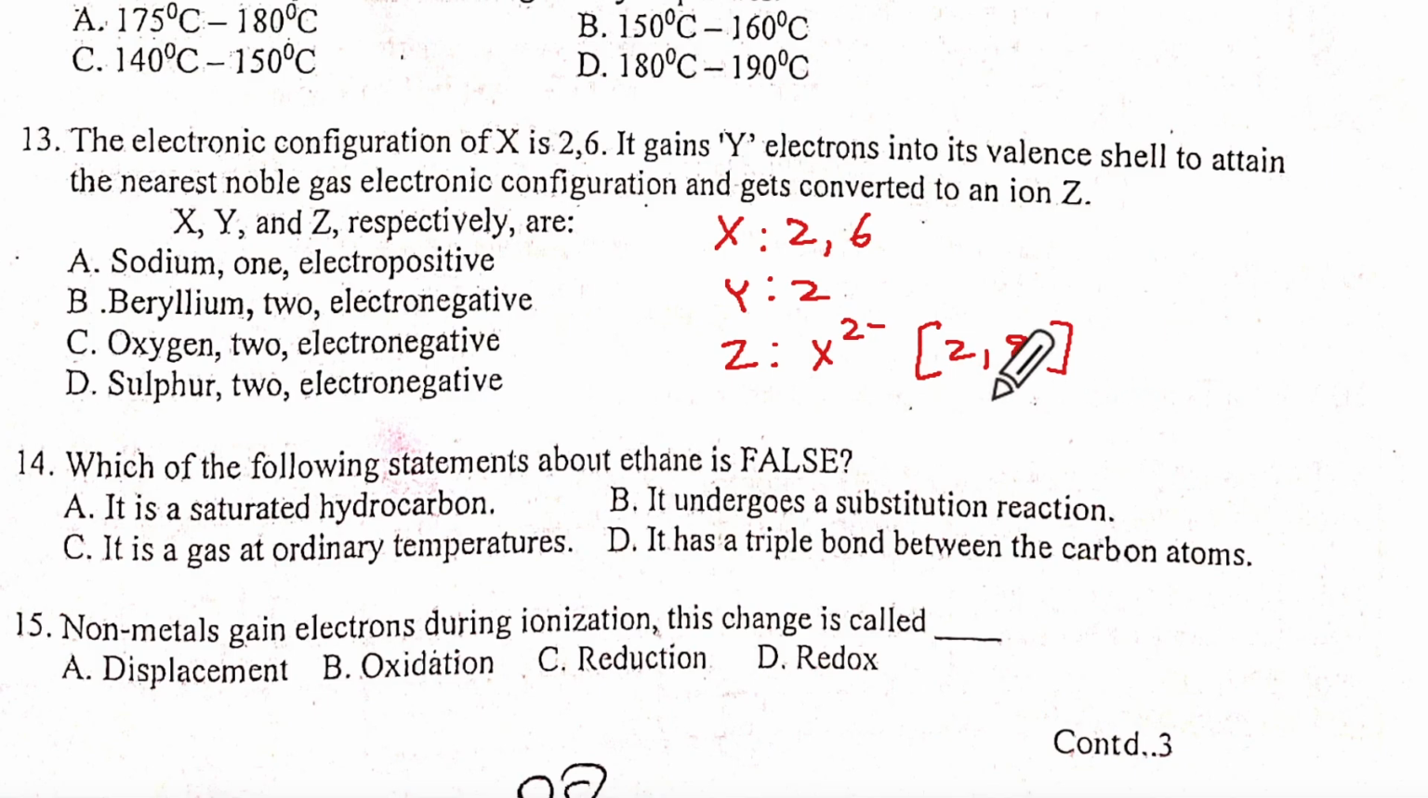So X, Y, Z are oxygen. This is not sulfur. Sulfur will be 2, 8, 6, no? This is 2, 6, means 8, means oxygen. So oxygen and 2 are electronegative. See, this one is oxygen, then 2 and then electronegative. Correct? So it is C option.